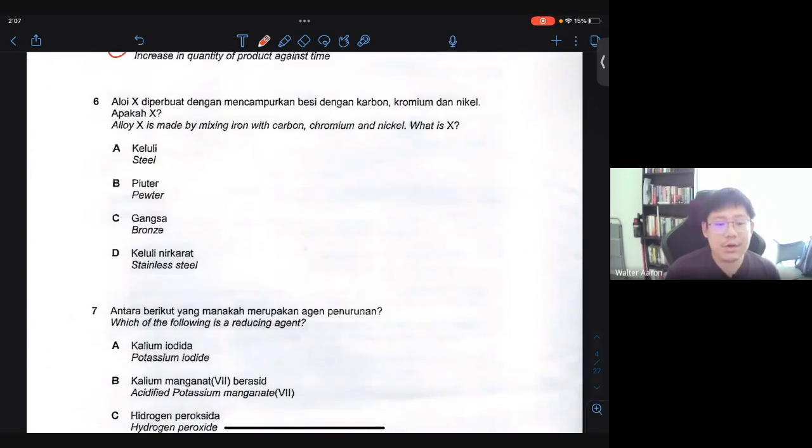For number 6, alloy X is made by mixing iron with carbon, chromium, and nickel. What is X? So this is supposedly alloying. So the alloy that consists of carbon, chromium, and nickel mixed together with iron is technically stainless steel. So therefore, the answer is D. Not steel only, yeah? Because you have chromium and nickel inside. Therefore, when you add them in, it becomes stainless steel, plus there's carbon also. So whenever you see iron mixed with carbon, chromium, and nickel, we're referring to stainless steel.